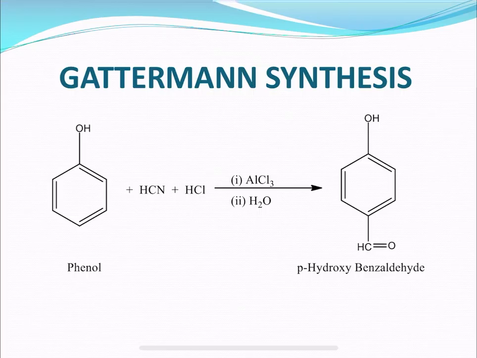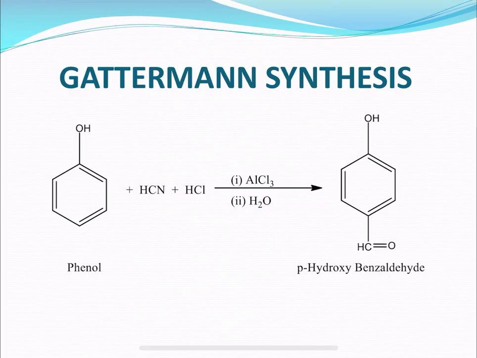It is named after a German scientist, Ludwig Gattermann. The Gattermann reaction can also be defined as a method of formylation of aromatic ring compounds.